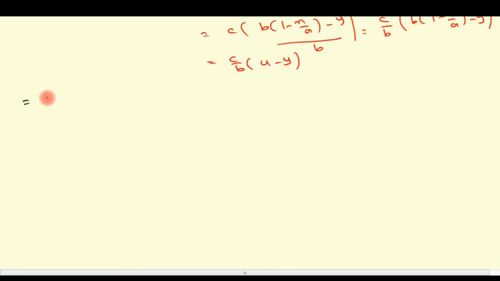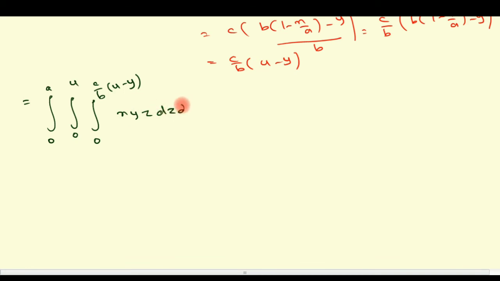So once again we modify the integral: 0 to a, integral 0 to u, integral 0 to c by b into u minus y. So the function is xyz dz dy dx. Okay, now the complicated integral comes in a simplified form using the dummy variable u.